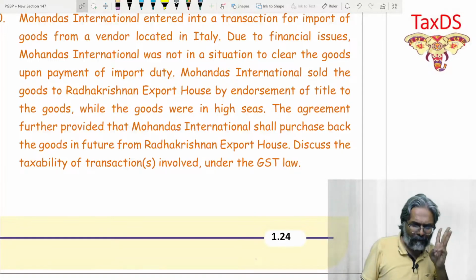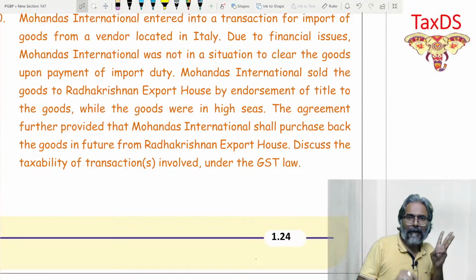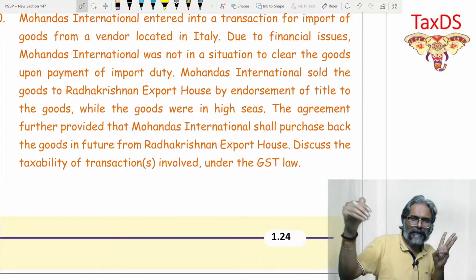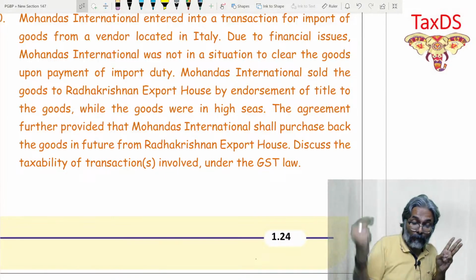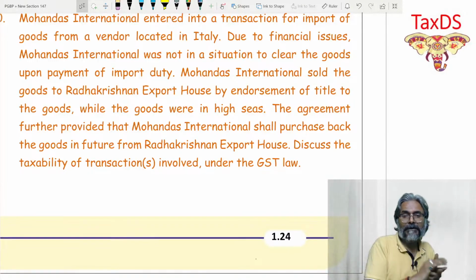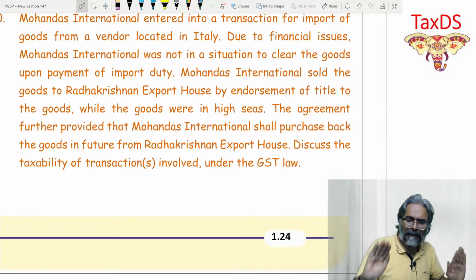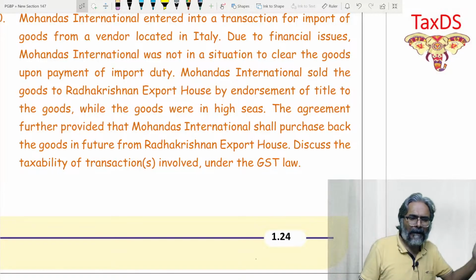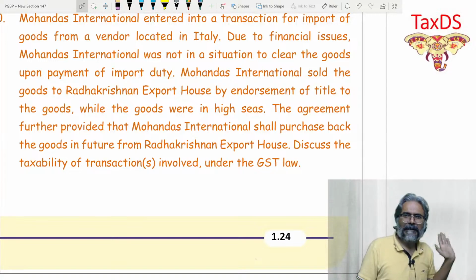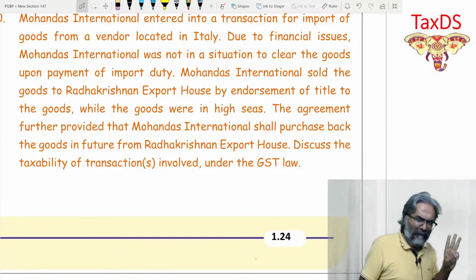And the third one, students, is about the subsequent sale, post the clearance of the goods for home consumption. On the subsequent sale after the goods are cleared for home consumption, back to whom? To Mohandas International. This would be considered as a normal supply, and if it is considered as a normal supply, accordingly it will be charged to GST. Is that point clear to all of you?